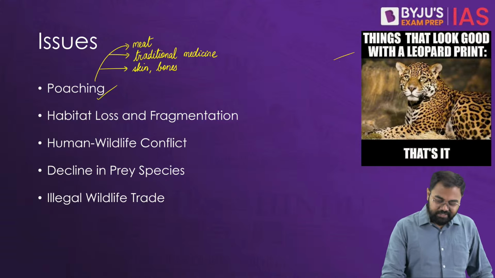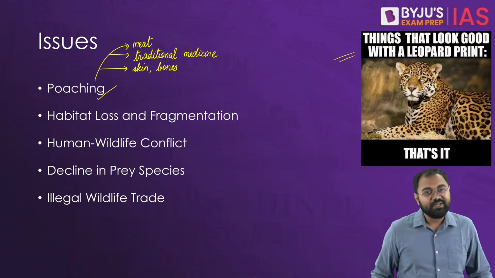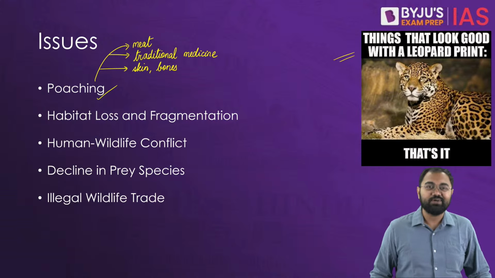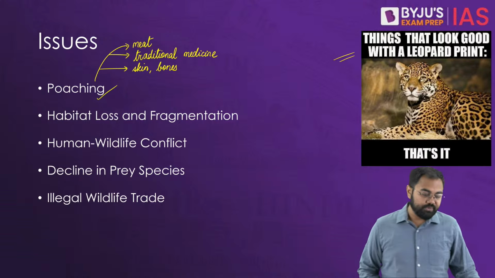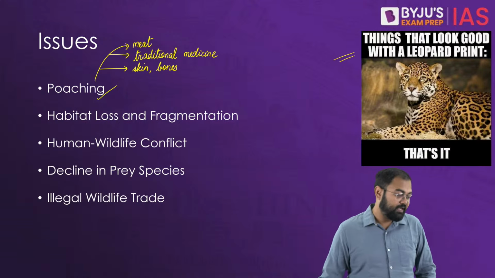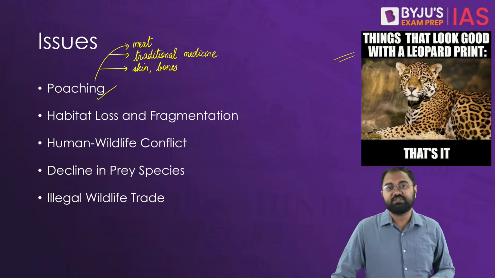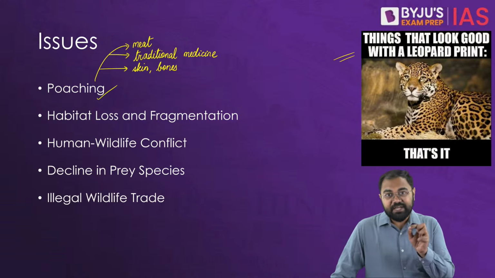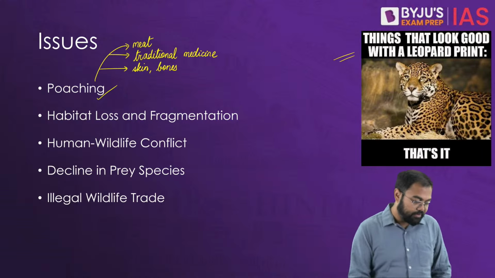So that's why we have to understand where the leopard prints look good. They only look good on leopards, not on your handbag. So poaching has been one of the issues. Then one of the major problems also has been habitat loss and fragmentation, where we have seen that rapid urbanization, agricultural expansion and industrial development have led to habitat loss and fragmentation, depriving these leopards of their natural habitats and reducing their prey base. So that's why we have to understand these aspects.